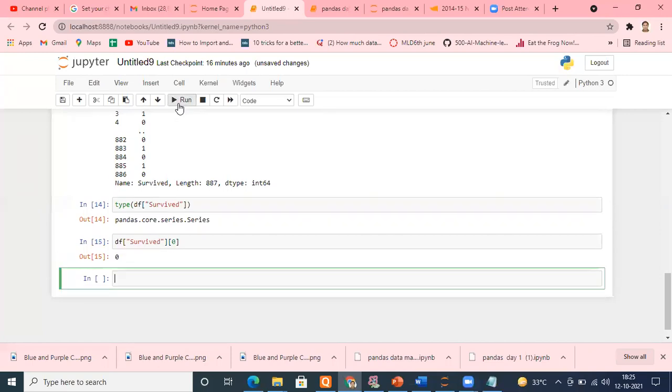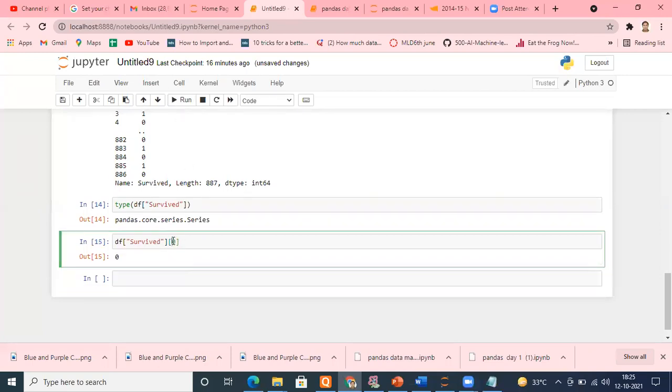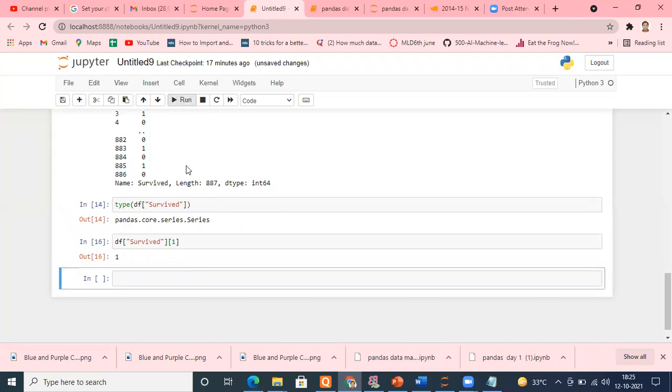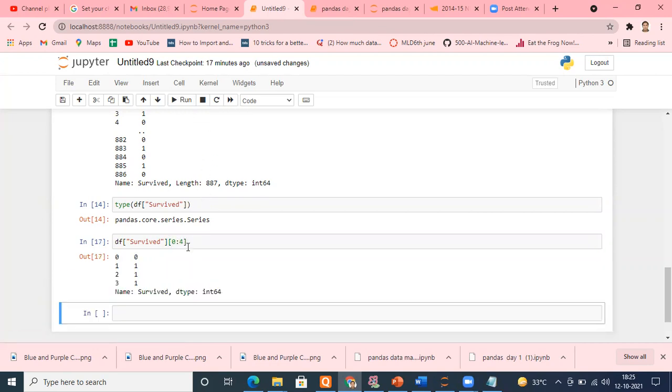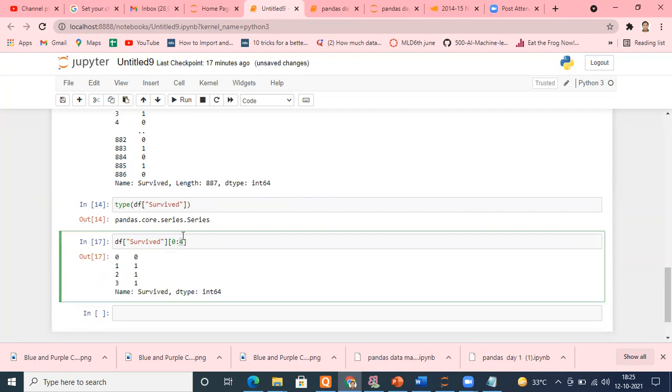If I want to access the second element, I'll put 1. If I want to select four elements, 0:4, I'll get elements 0 to 3. If I want to do slicing, suppose I want to select 0 to 10 but with a step of 2.